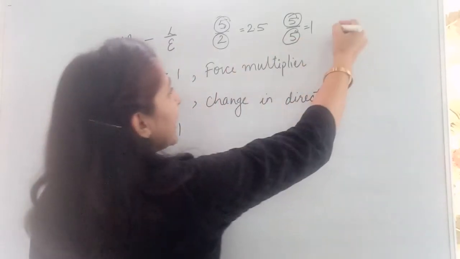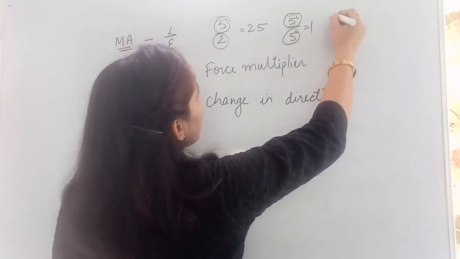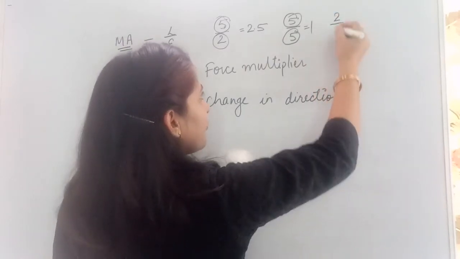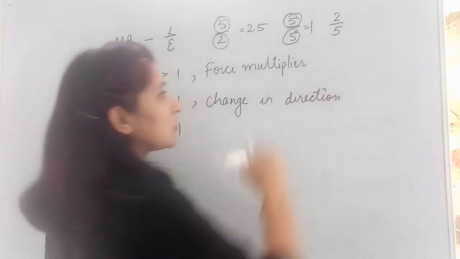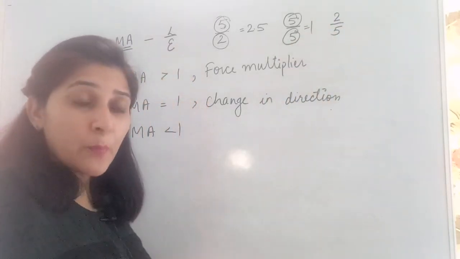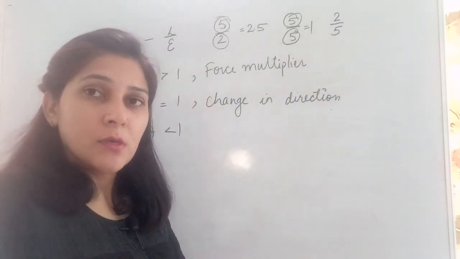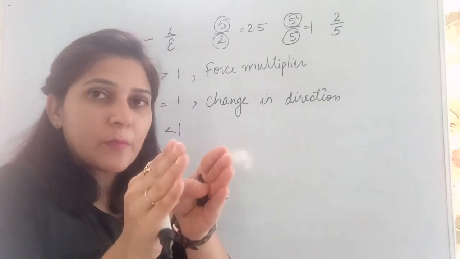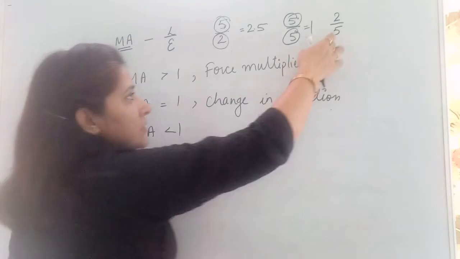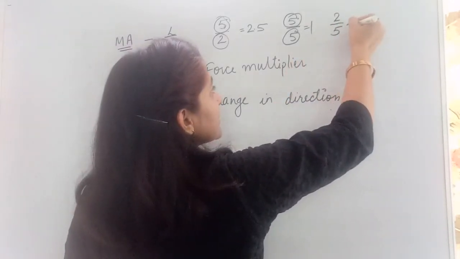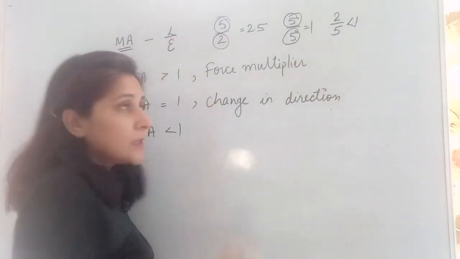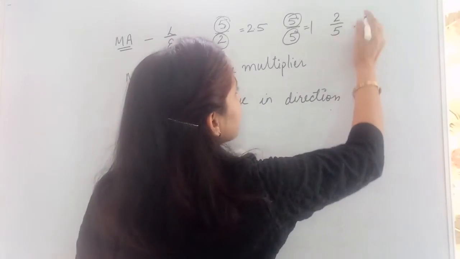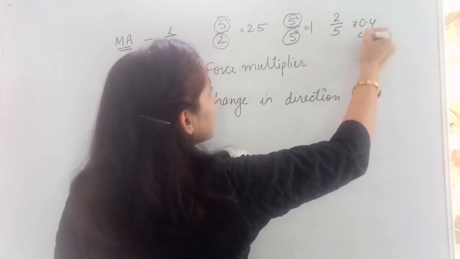What does it mean? It means to move only 2 Newton of load, we have to apply 5 Newton of effort. We are applying more force on the machine, and the machine is able to lift only a small load. Then what is the benefit of this? In this case, the answer will be less than 1. According to this, the answer will be 0.4. That is less than 1.